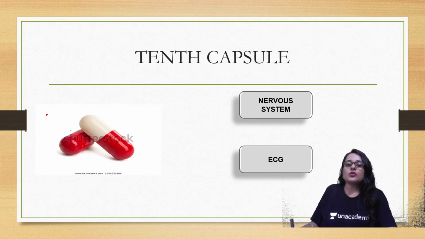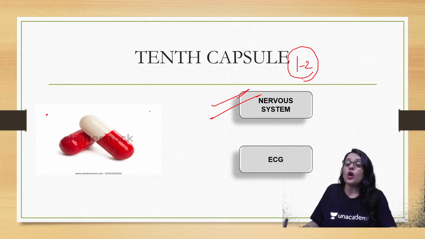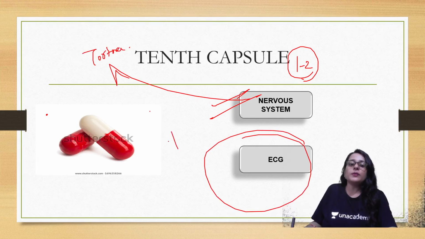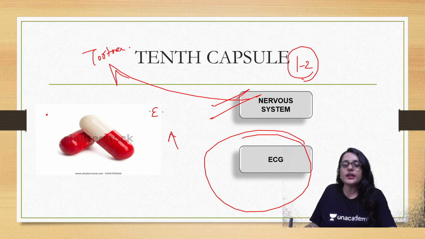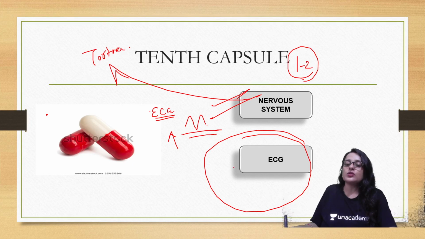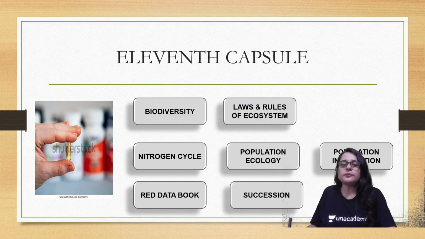Then in 10th capsule, you have to go through nervous system, which is very important. 1 or 2 questions come always. And you can read this from Tortora. Okay. Then ECG. You have to be very thorough with reading of the electrocardiogram. Then what is the significance of the peaks? So these things are asked most commonly.